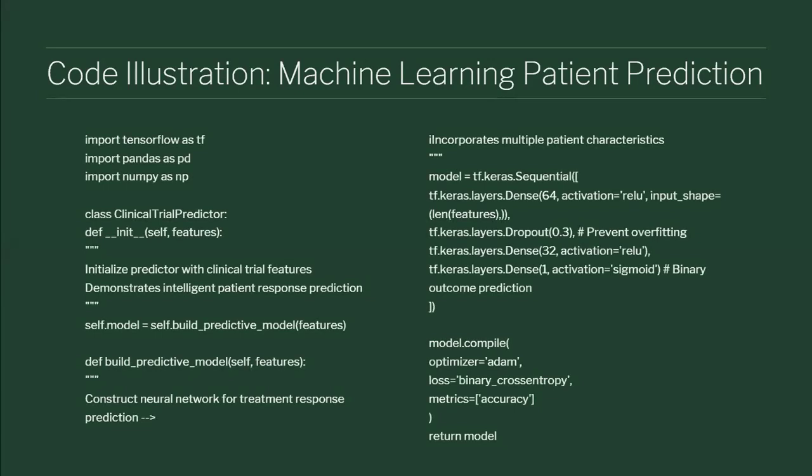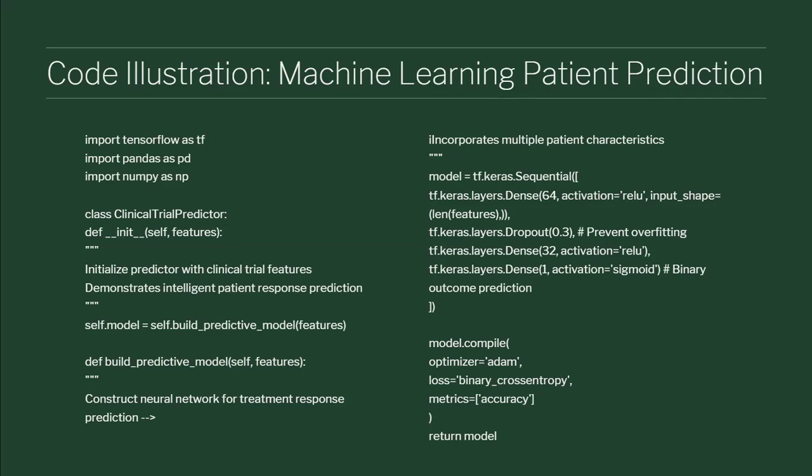This is just a code illustration of Python programming, a machine learning patient prediction command given in Python, because Python is one of the most effective programming languages for AI. So if somebody wants to make a career in AI in clinical trials, you can start learning Python. We may be launching some course maybe in 6 months, because this is not for pharmacy graduates. They don't feel interested in programming languages. But yes, if you want to make a career in AI, you should learn Python programming.